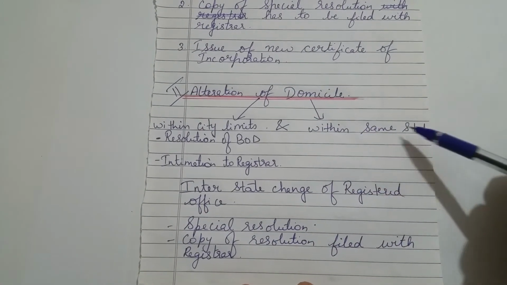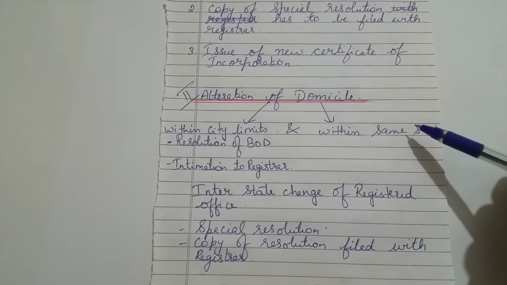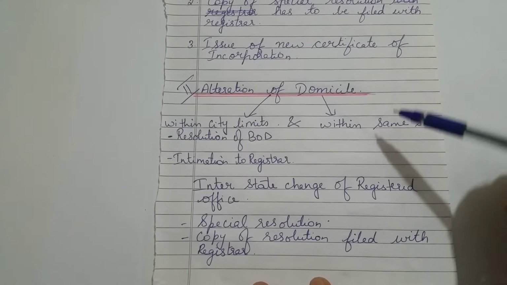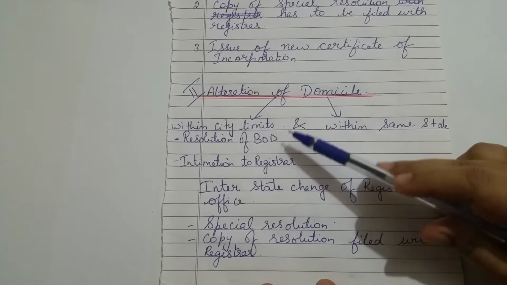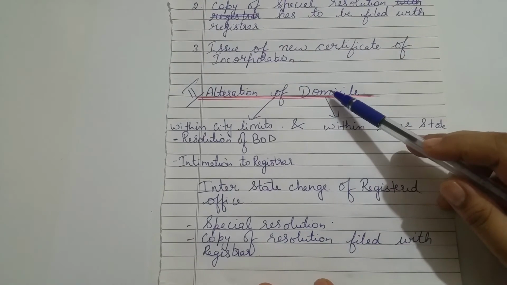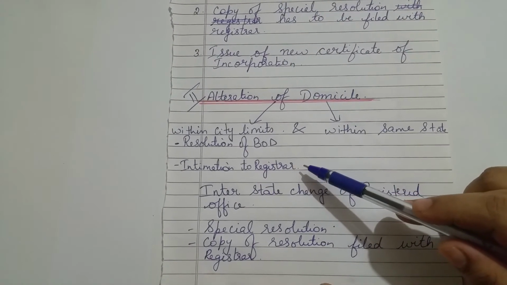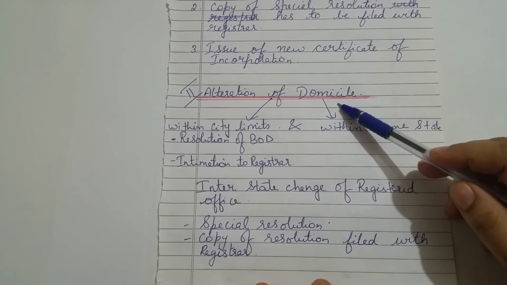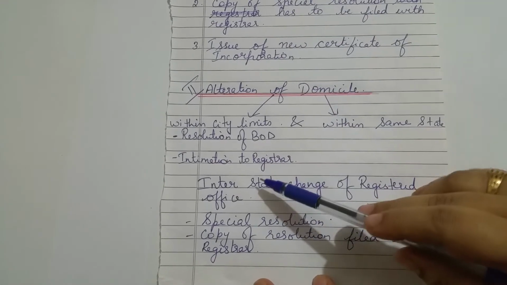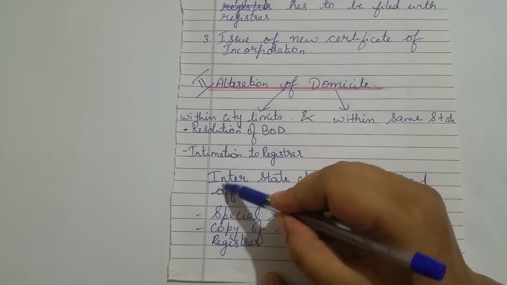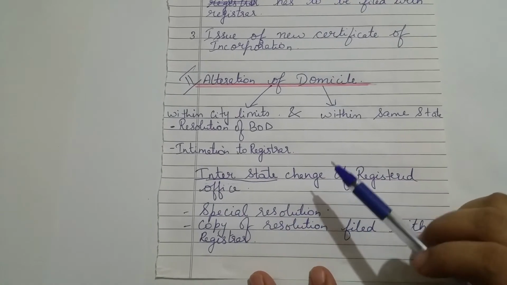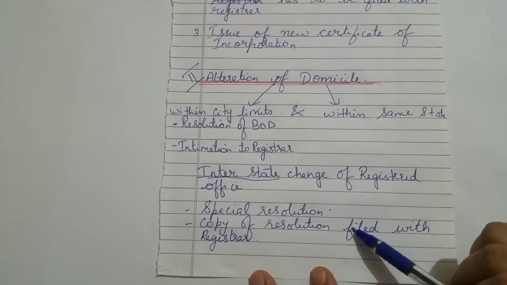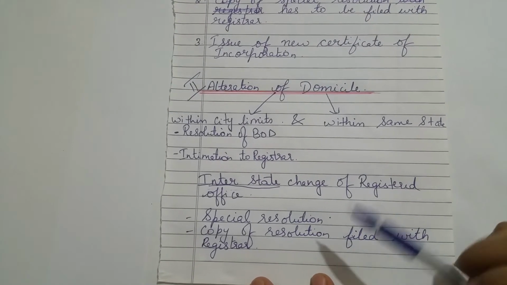And again, if it is within the same state, that is within the state of Karnataka itself, from maybe Bangalore you're moving to some other district like Kolar or something, then in that case also an ordinary resolution by the board of directors is enough to effect this change. Once you make this change, you should just inform the registrar. Whereas if the registered office of the company is changed from one state to another, that is, there is an interstate transfer, moving of the registered office from one state to another, then in that case a special resolution has to be passed, and the copy of the special resolution should be filed with the registrar.